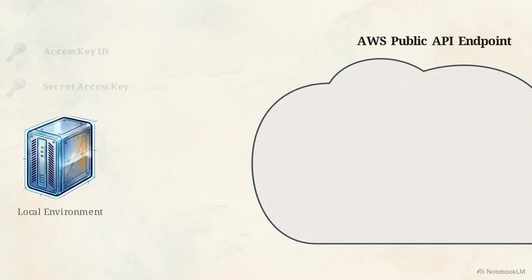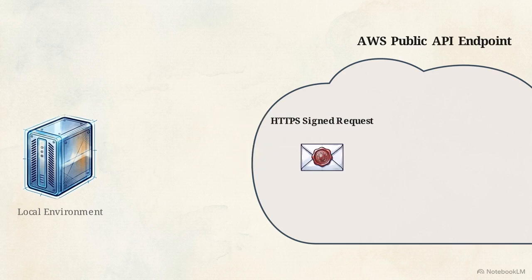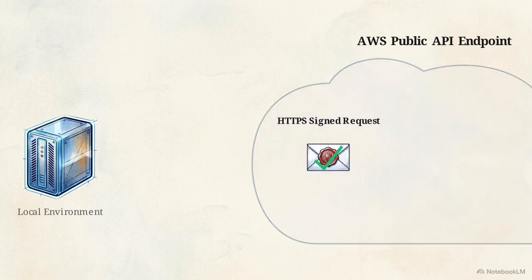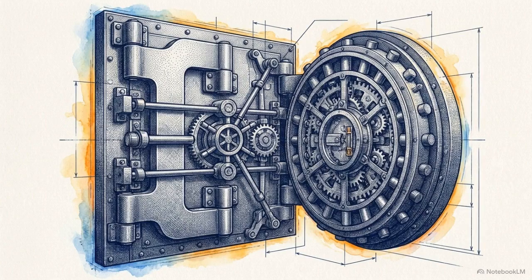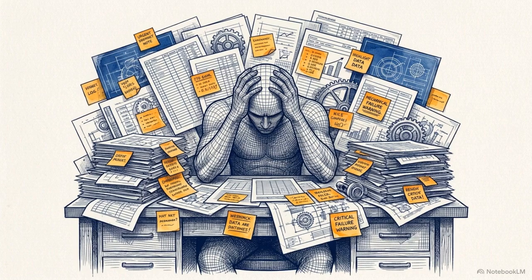This flow illustrates how developer tools, like the AWS CLI or language-specific SDKs, bundle those static keys within the application to generate an HTTPS signed request, which is transmitted directly to the AWS public API. AWS uses your programmatic credentials to cryptographically sign every request, verifying the signature at the endpoint before the command is executed. Because these keys provide silent, direct access to the public API, they require a stricter governance posture than standard passwords.